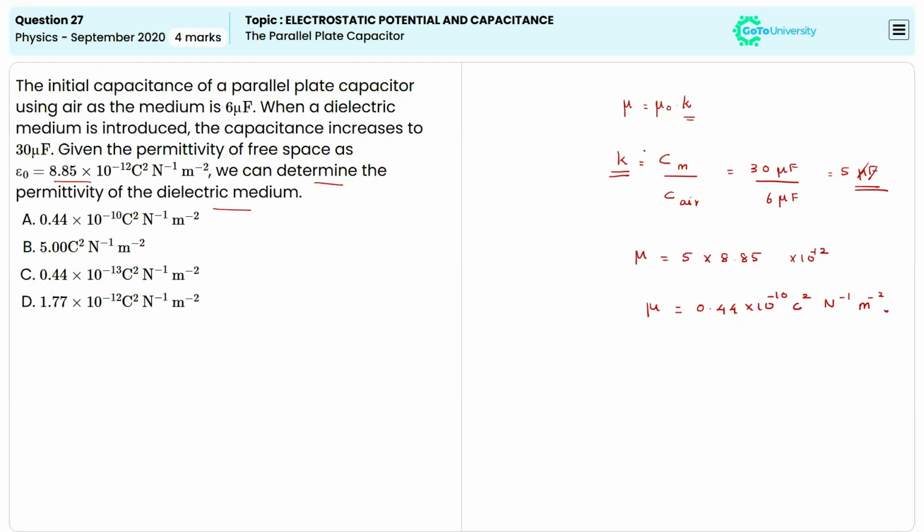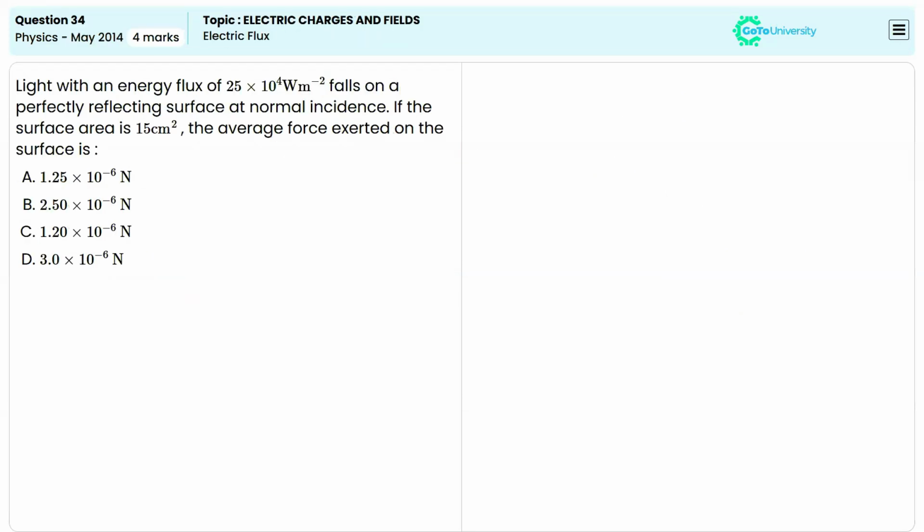Just make sure that you know the formula of the dielectric constant, because they will not give the value of dielectric constant every time. So if you know the dielectric constant, then only you can calculate the value of permittivity. So now the next question is about calculating the average force exerted on the surface. So here the value of electric flux and the area is given.